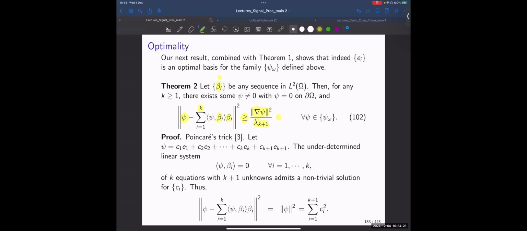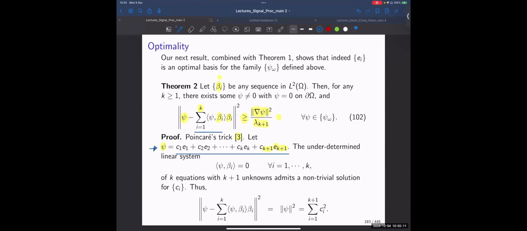For that, we do something which is called the Poincare trick. I will refer you to the relevant paper if you don't feel comfortable with that. What we'll do is select a function phi which belongs to the E k plus one subspace of the natural basis. So if I'm examining what happens until the kth element, I would choose my function so that it would have k plus one coefficients in the natural basis.